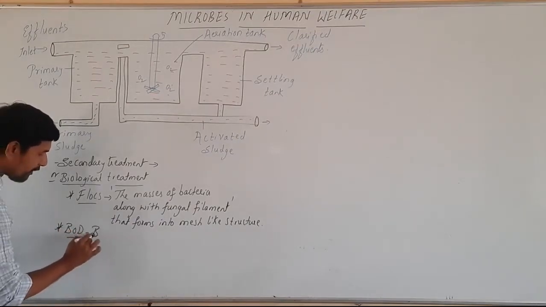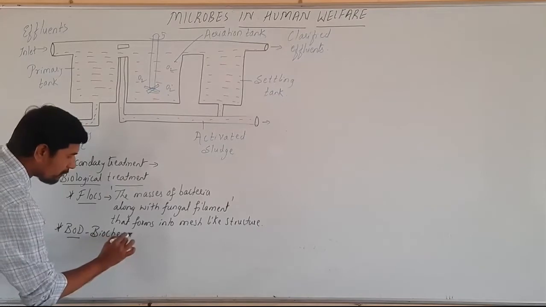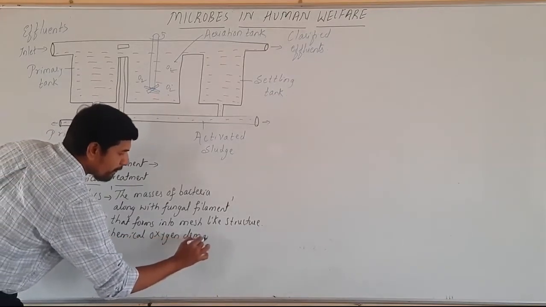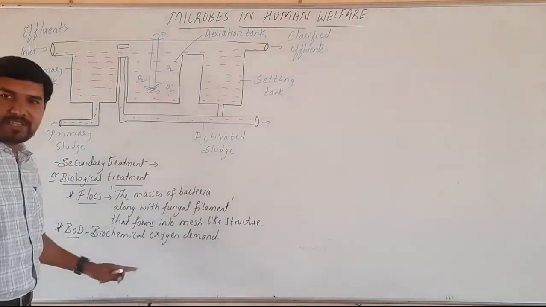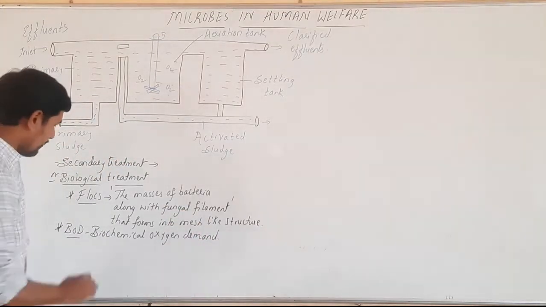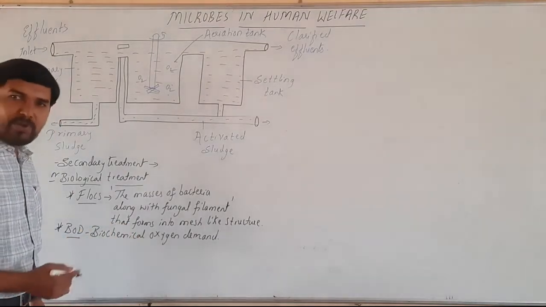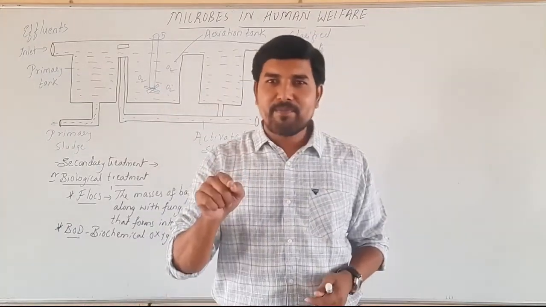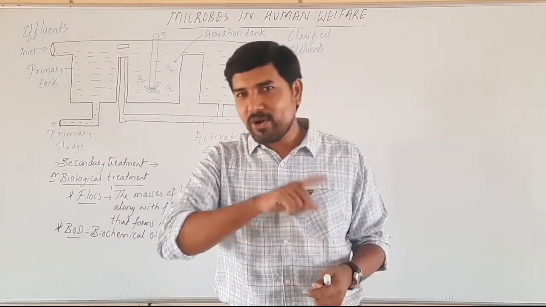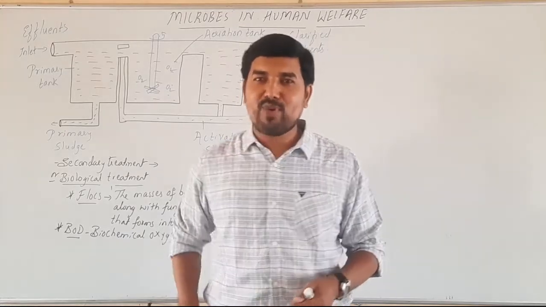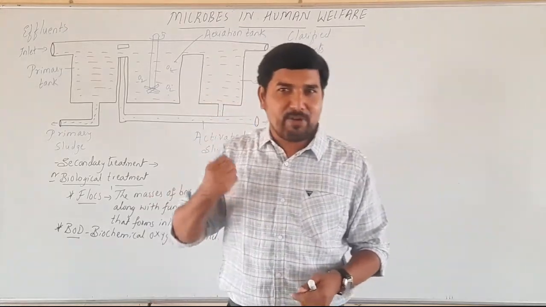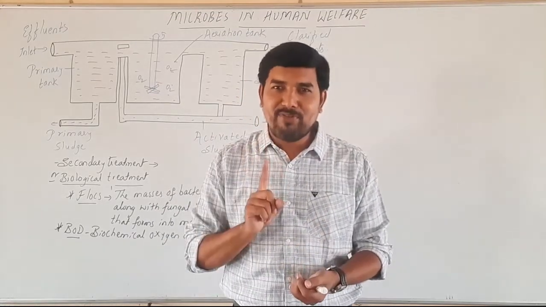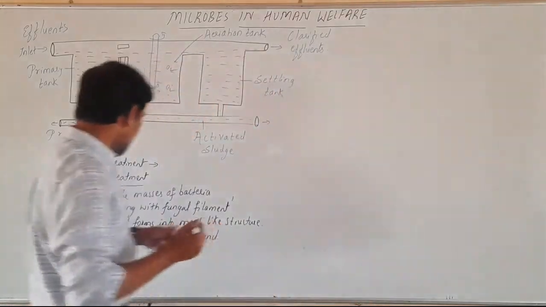BOD is biochemical oxygen demand. How is it defined? BOD can be defined as the amount of oxygen required by the microbes to oxidize the organic matter present in 1 liter of water. This is what is termed as BOD.